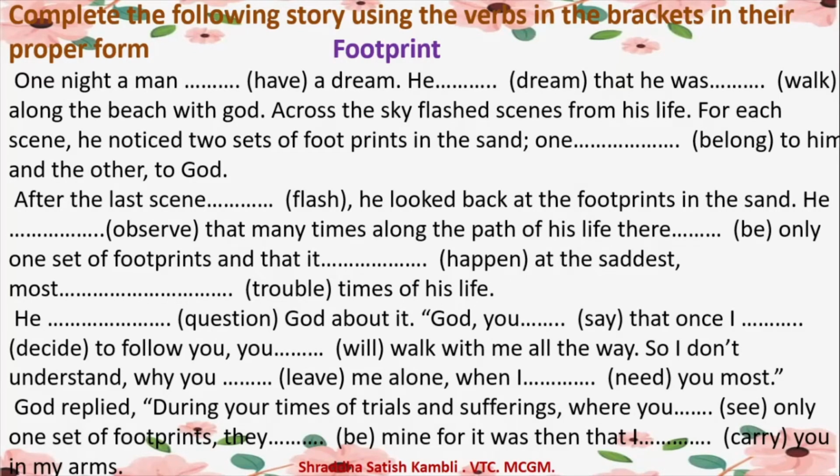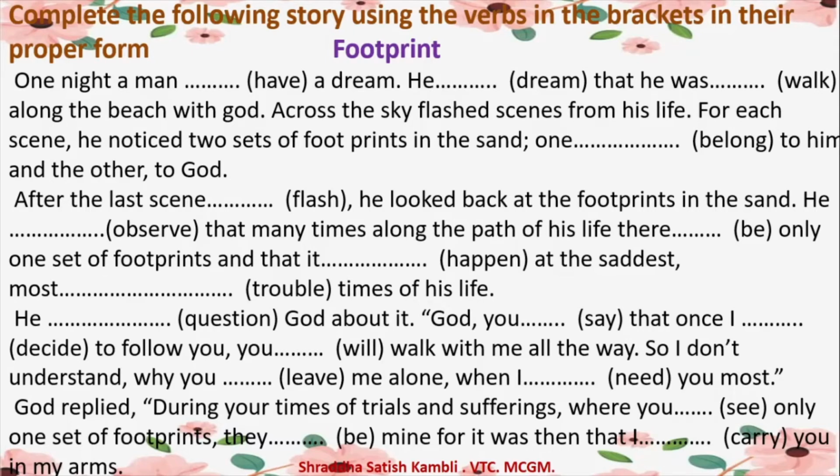All the words in the bracket are different verbs. For example, have is a verb, dream is a verb, walk is a verb, belong is a verb, flash is a verb, observe is a verb. So, you are supposed to use these verbs to fill up the blank, but the verb should be in its proper form.